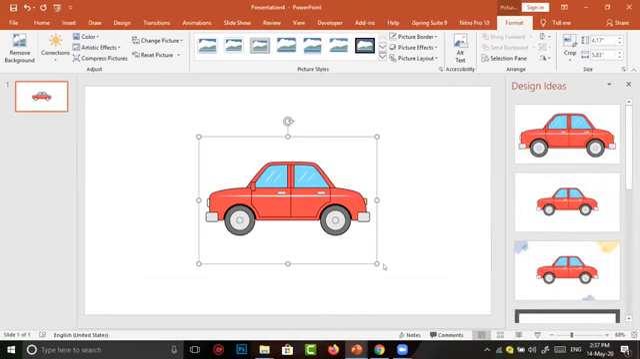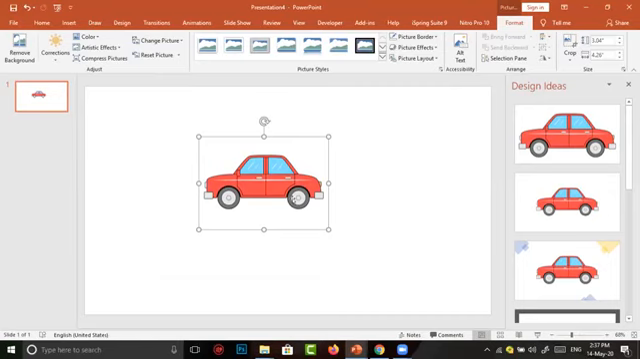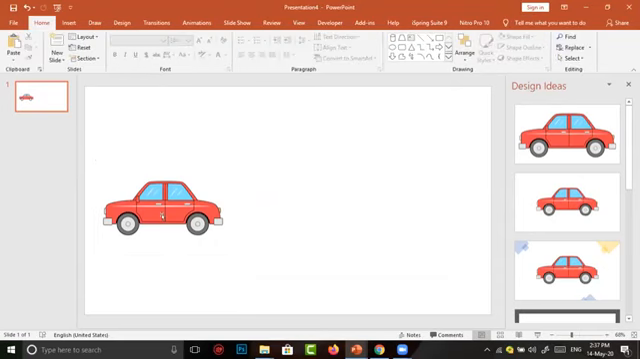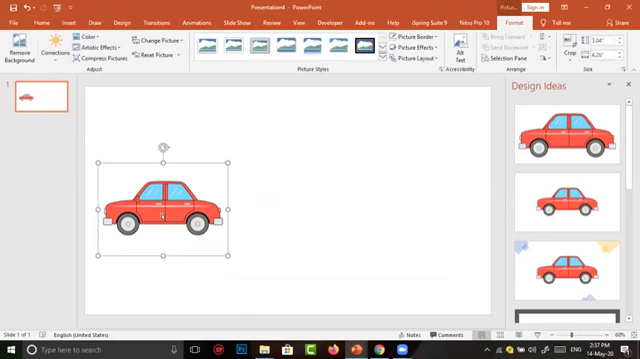Now the car has come to our scene. In the demo video, the car was moving from left to right. Here it is turned, so I want to make some small change in the car. In the Format button, if you select any pictures or videos, the Format menu in the menu bar is automatically selected.